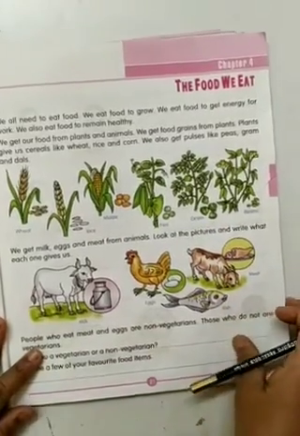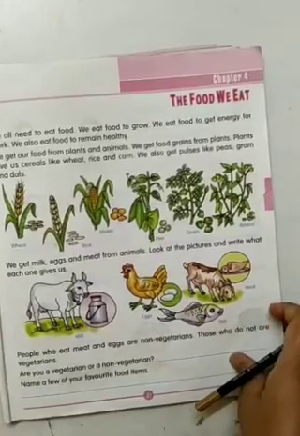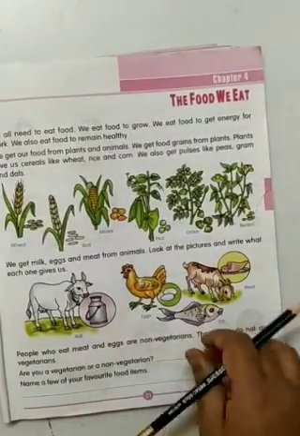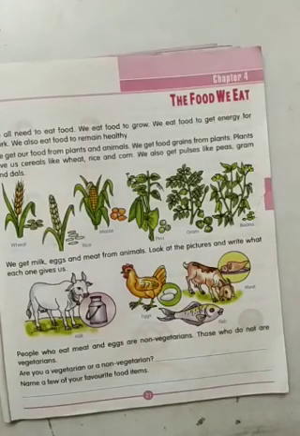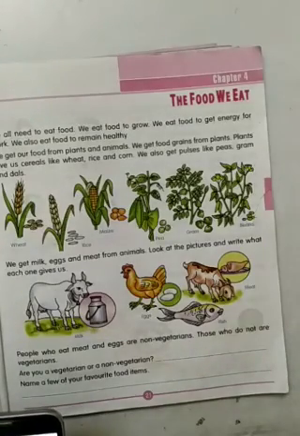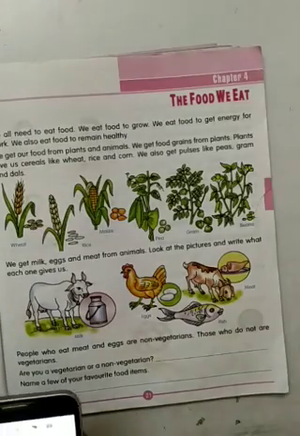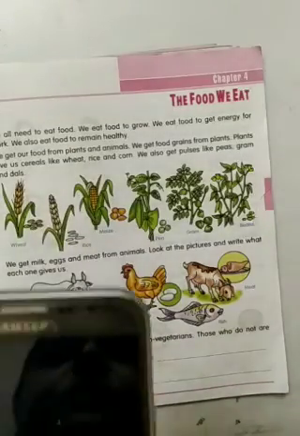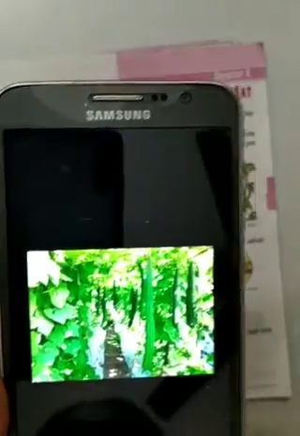For this I'll show you first a few pictures, then I'll explain. See, whatever we are eating students, everything comes from plants or animals only.